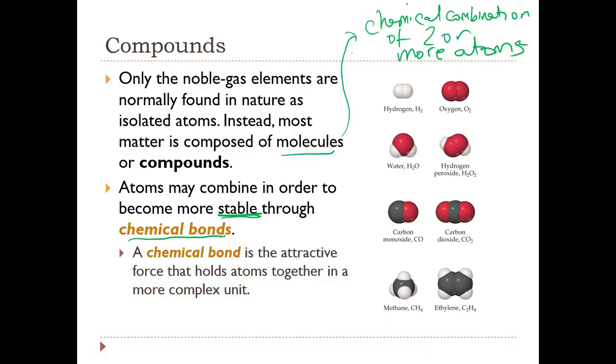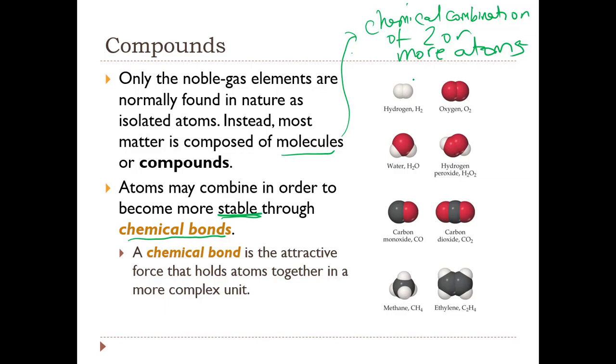And so here we have, so all of these represent molecules, but not all of these represent compounds. So I want you to stop and make sure you could recognize the difference between molecules and compounds. So all of these are molecules, but which ones are compounds?